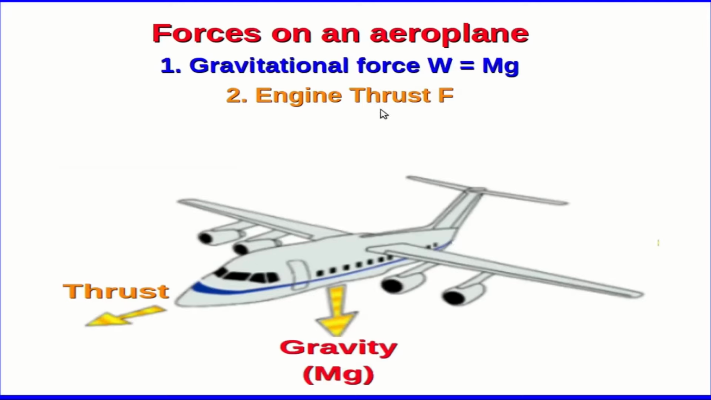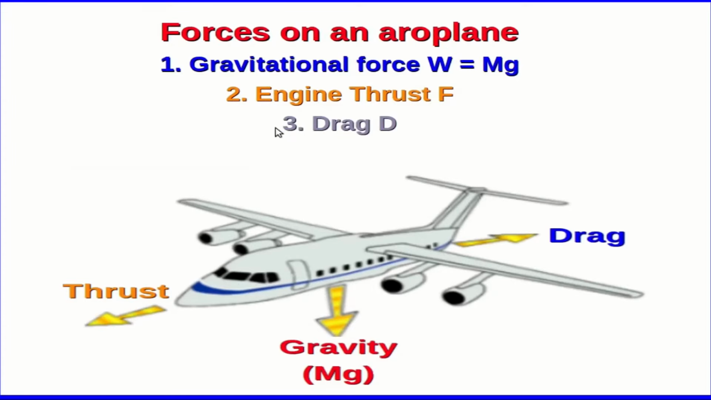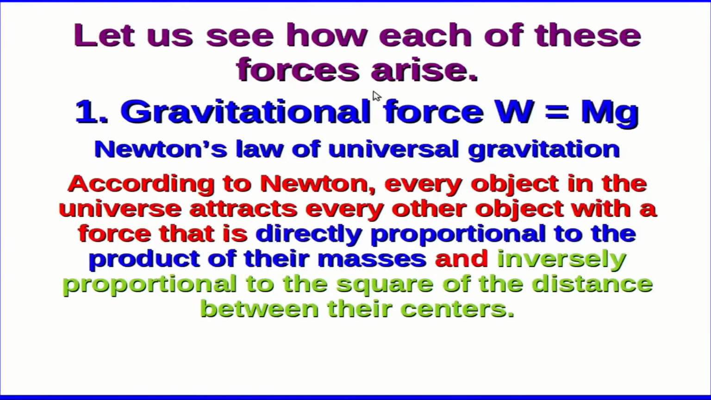The next important force is of course the thrust developed in the engine and denoted by F, which is the force responsible for the forward motion of the aircraft. Thirdly, we have the drag or the resistance due to air, which is acting in a direction opposite to the direction in which the aircraft is flying. And finally, we have what is known as the lift, which is acting upwards in a direction opposite to the direction of gravitational force. So these are the four distinct forces which are operating on the aircraft when it is flying. So let us see how each of these forces arise.